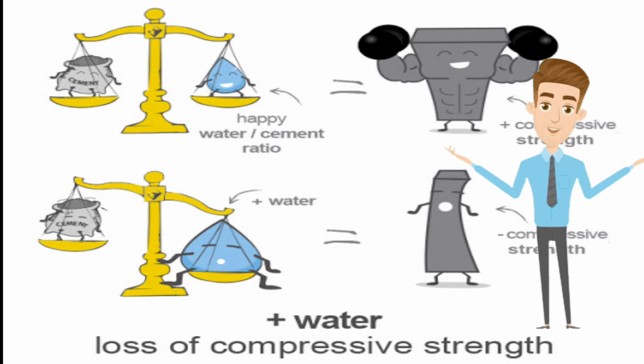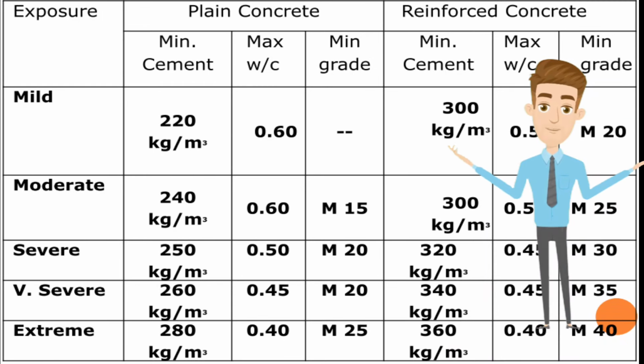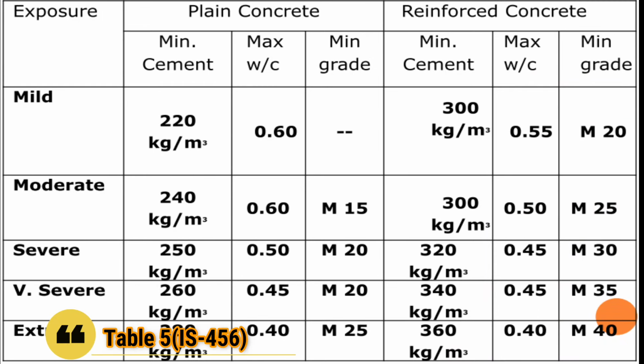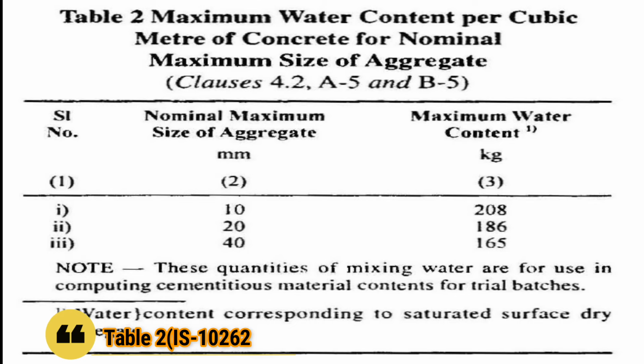However, adding extra amount of water than required can increase the free water in the mix, which will result in poor concrete. Thus, the table number 5 of IS 456 provides us the maximum water by cement ratio and the minimum cement content to be used for design based on various exposure conditions. Also, table number 2 of IS 10262 gives us the maximum water content per cubic meter of concrete to be used based on nominal maximum size of aggregates used in a mix.